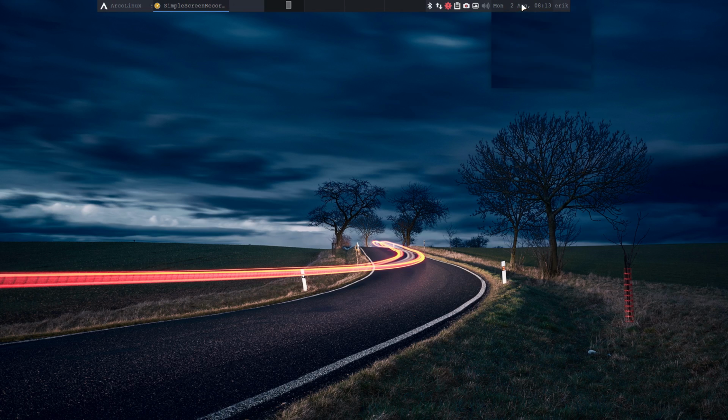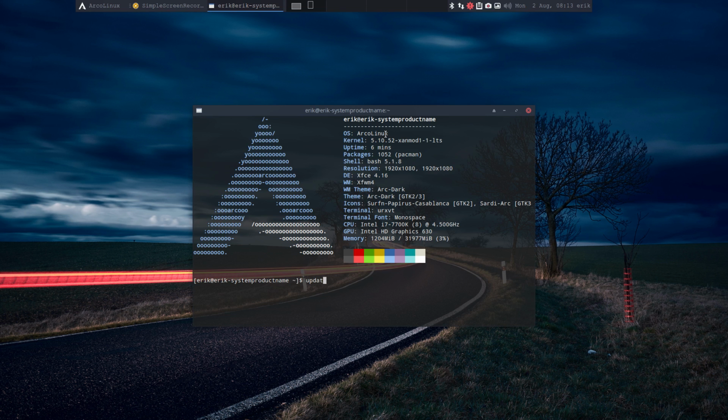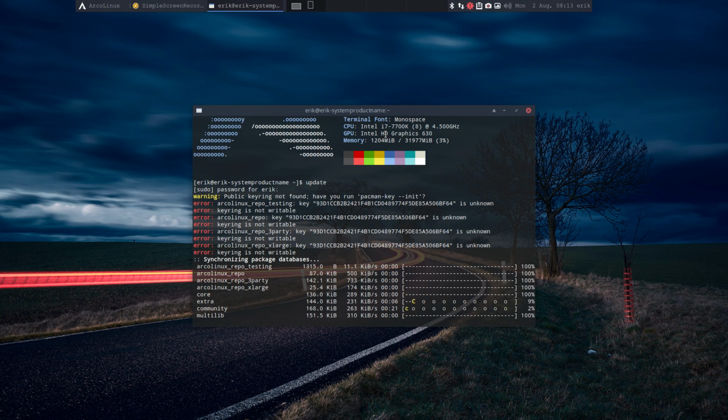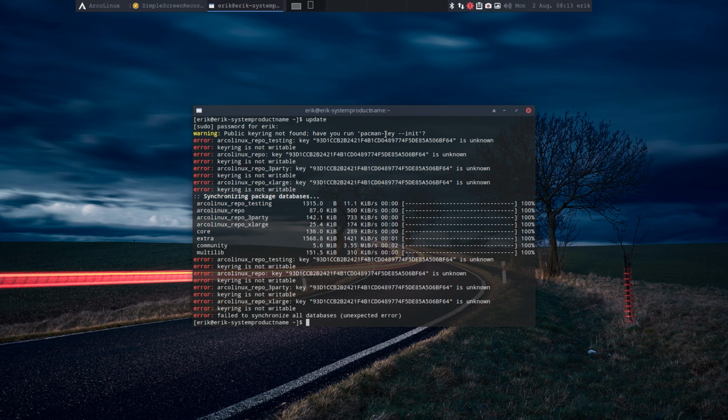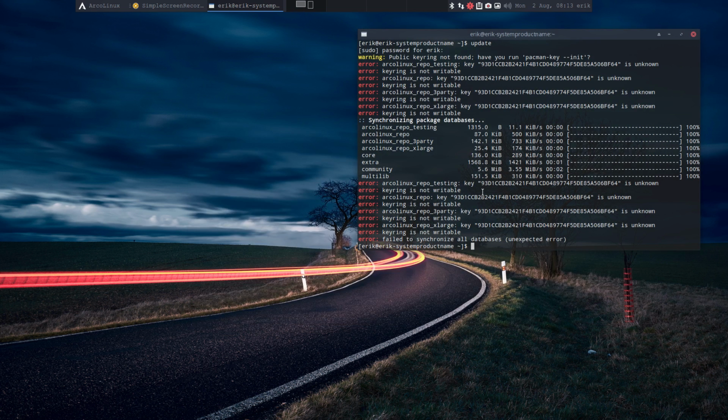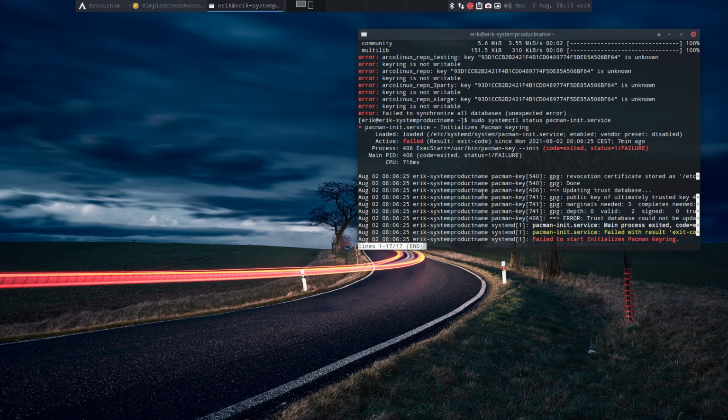Hi guys, welcome. It's August the 2nd, 2021, and things always change, right? So when we update this morning, we get this kind of thing: public keyring is not found. Certainly something has gone wrong. Keys, always think about the pacman-key service, and that's what's going wrong. systemctl status pacman-init service. So it's a service in your system and something goes wrong in there.